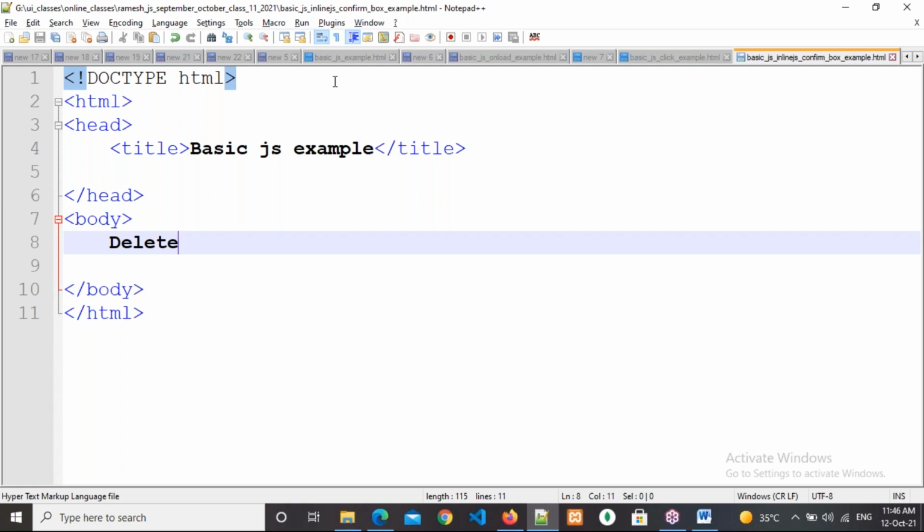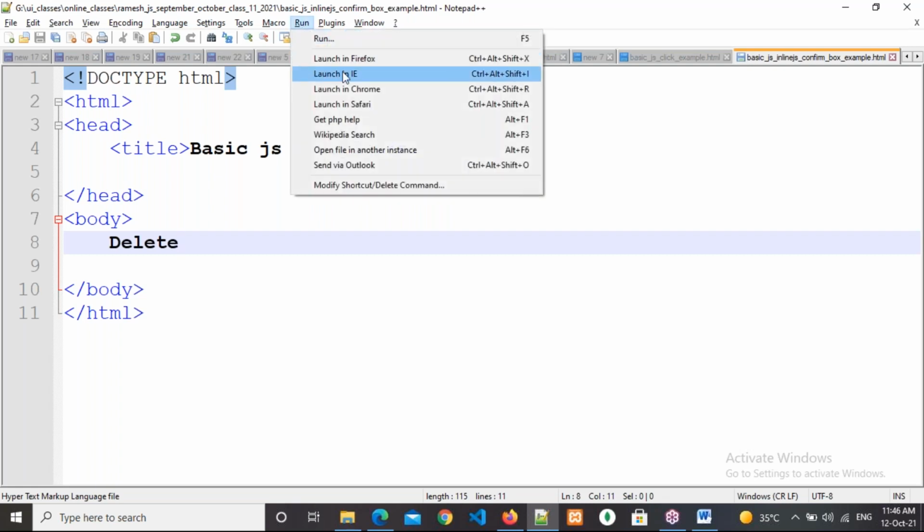Come here and execute in the browser. Respond everybody: I am clicking on this delete button. Am I navigating to any other page? No, we are not navigating.